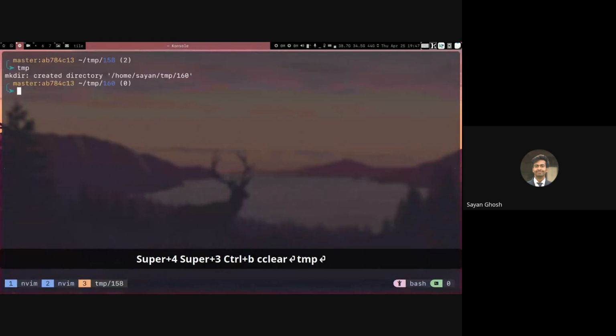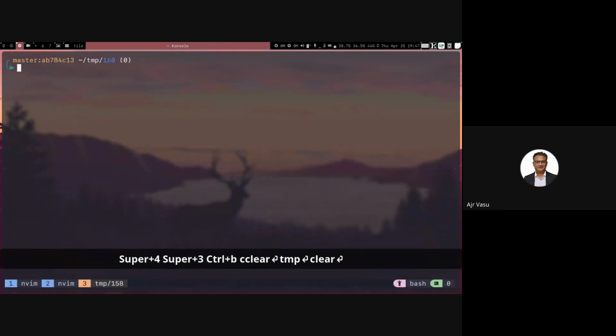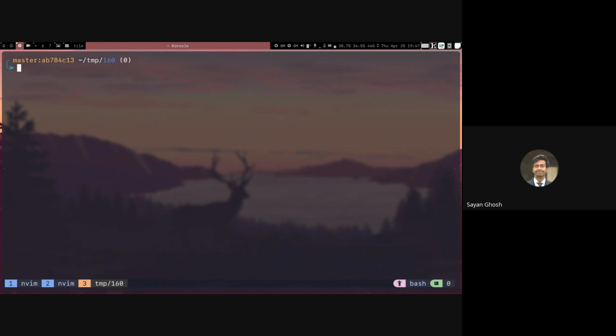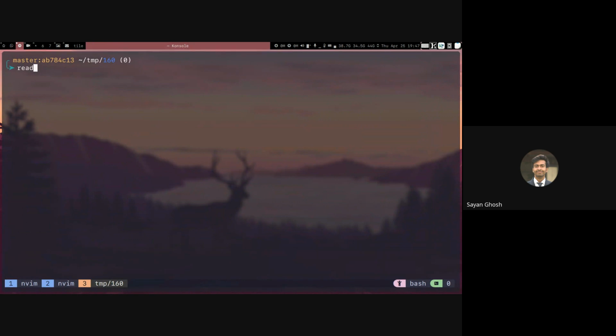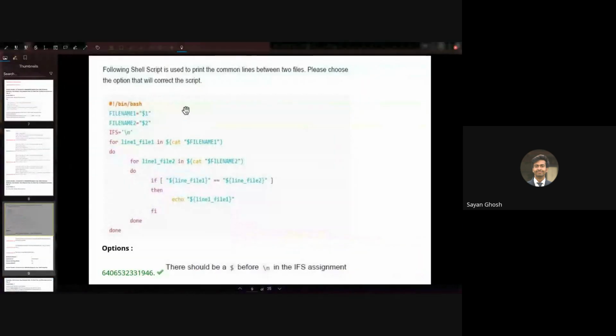But when we do while read line, there we keep IFS as blank only. No, for while read line, you're using the read command, right? So the read command by itself will read line by line. So here we are not using the read command at all. We're using the for loop to iterate. So for loop will split whatever it is iterating over based on the value of IFS. So here IFS by default is white space.